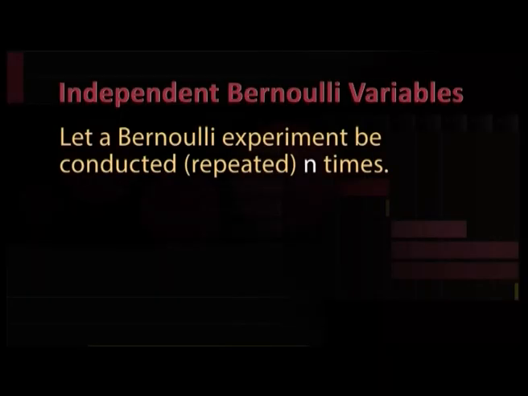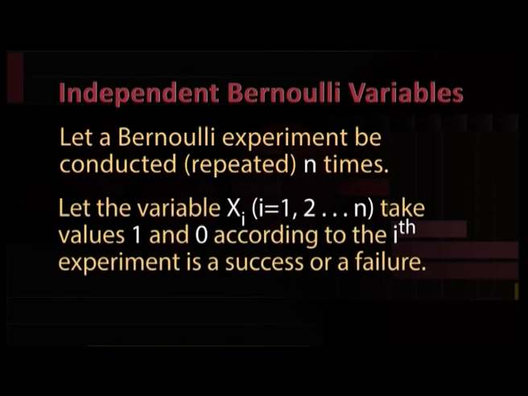Now let us discuss the sum of independent Bernoulli variables. Let a Bernoulli experiment be repeated n times. Let the variable xi, where i is equal to 1, 2, and so on till n, take values 1 and 0 according to whether the ith experiment is a success or a failure.